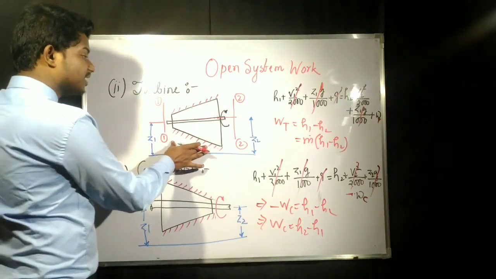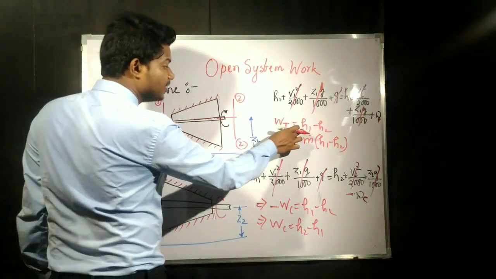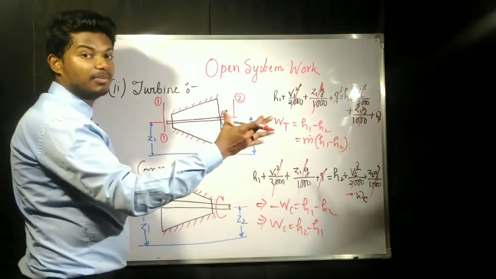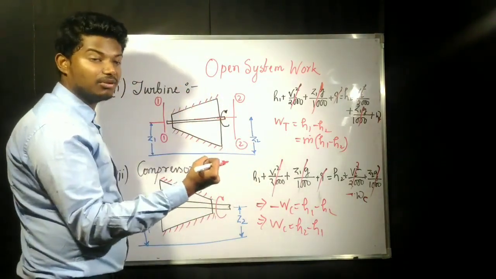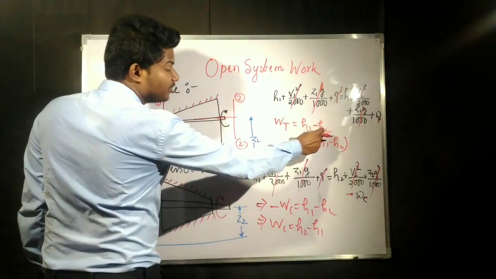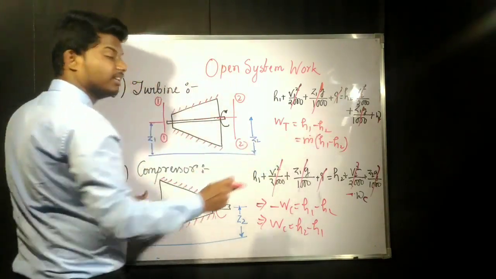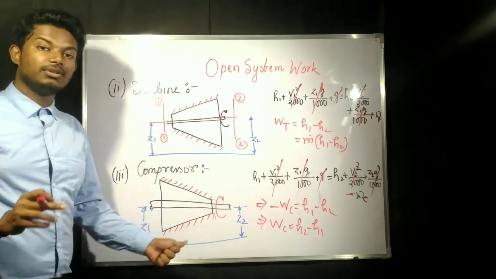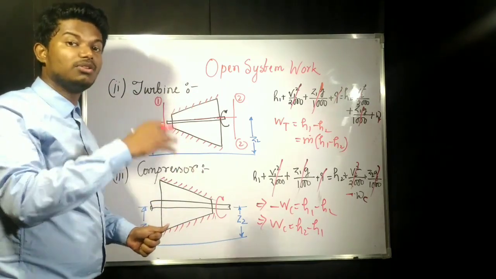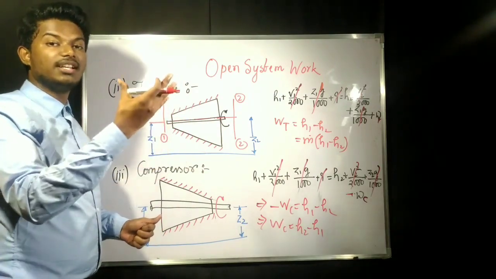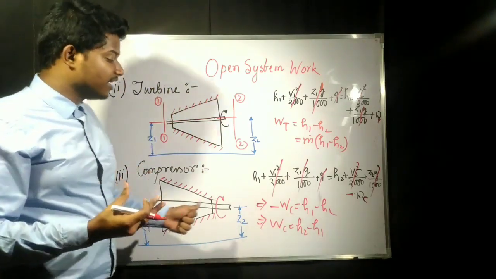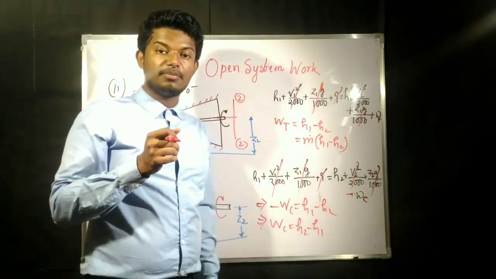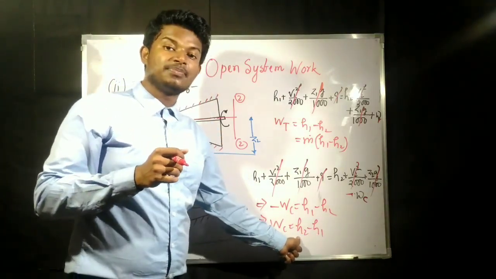That means in the turbine, the initial enthalpy is greater than the later enthalpy. When the gas expands, the heat content of that air comes down, so H2 will always be lesser, whereas H1 will always be greater. In the compressor, you give the air with one enthalpy, it will compress it, so the heat content will increase, so enthalpy will also increase. That means the enthalpy at the final stage is always going to be greater.